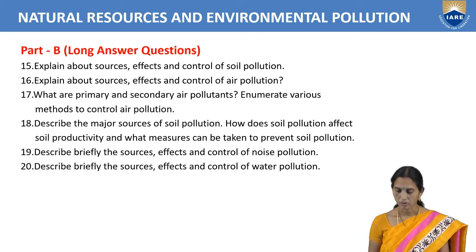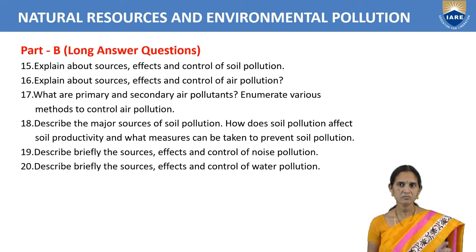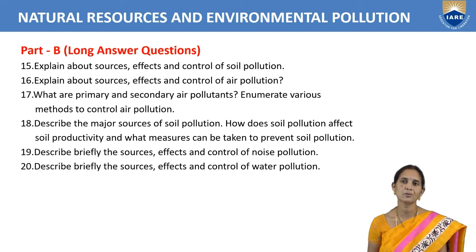So we have to write all that. So next, write briefly sources, effects and control of water pollution. What are the sources of water pollution? Already we know we are using chemicals on the surface in the crop field, that will run off. When rainwater comes, it will run off into the water bodies, leading to pollution. And here we are throwing industrial waste into the water, and those are the sources of water pollution.